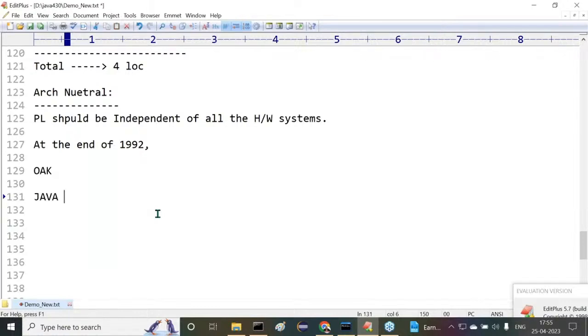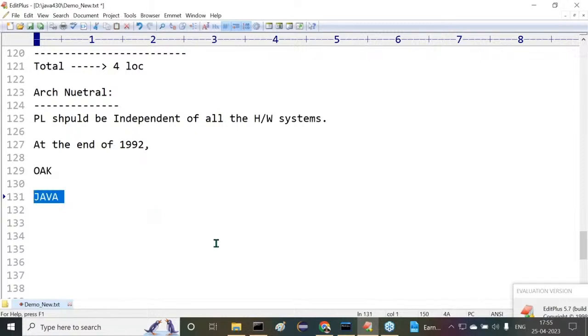The Sun people got this kind of thought. They sent a proposal to Sun Microsystems: we just want to give Java as the name to the new programming language. Then Sun Microsystems immediately accepted this name. Finally, the name given to the new programming language is Java. Sir, all of you are getting it or not?